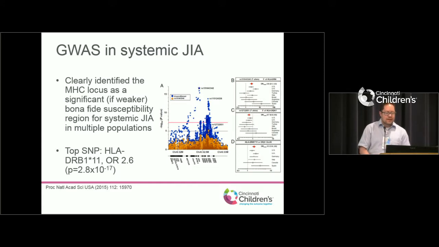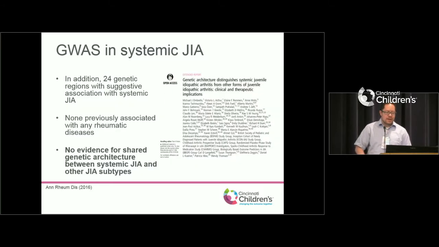And so they did find some areas that were associated with about a 2.5-fold increased chance of having systemic JIA. So if somebody has these changes here, their risk of developing systemic JIA is 2 or 3-fold higher than somebody who doesn't have that, which isn't huge, but it's interesting, and it may tell us something about what's causing this disease.